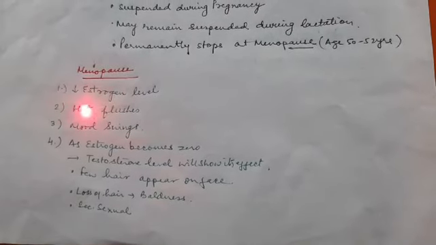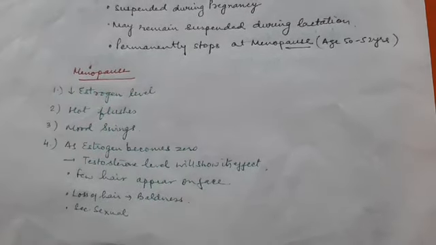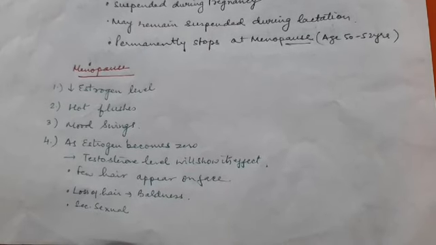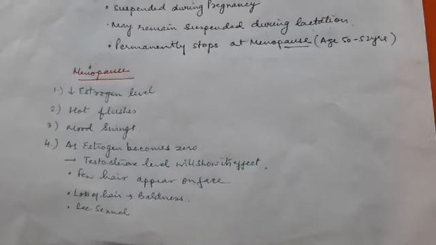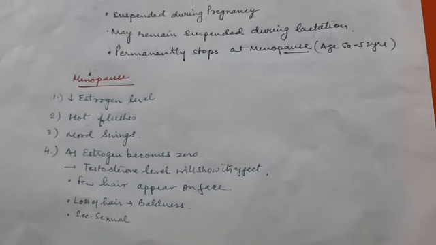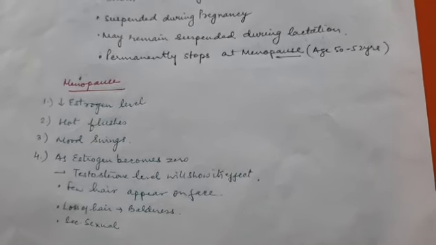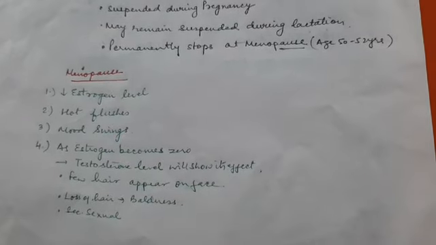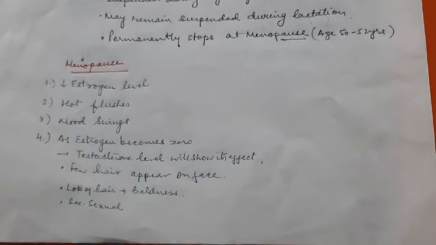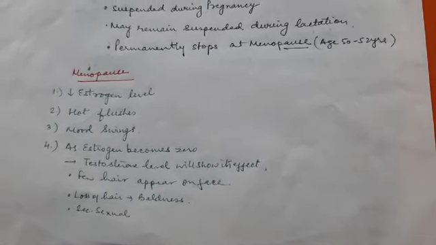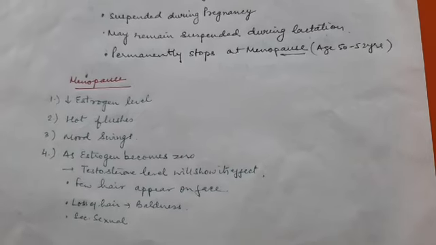Then there are hot flushes. Due to decrease in the hormone, feeling of heat is generated in the body. Ultimately it comes to the face region. So that is called as hot flushes. Then there are mood swings because of hormonal changes. It is seen in the behavior also.